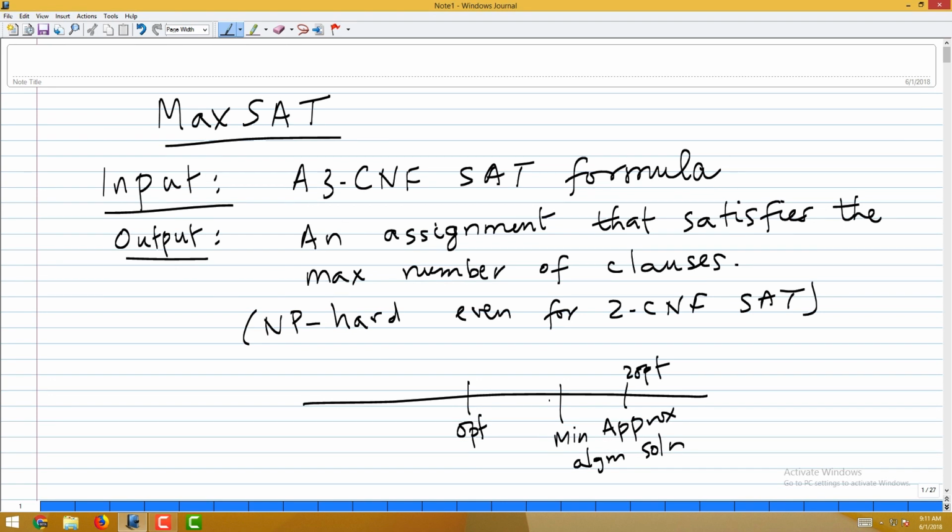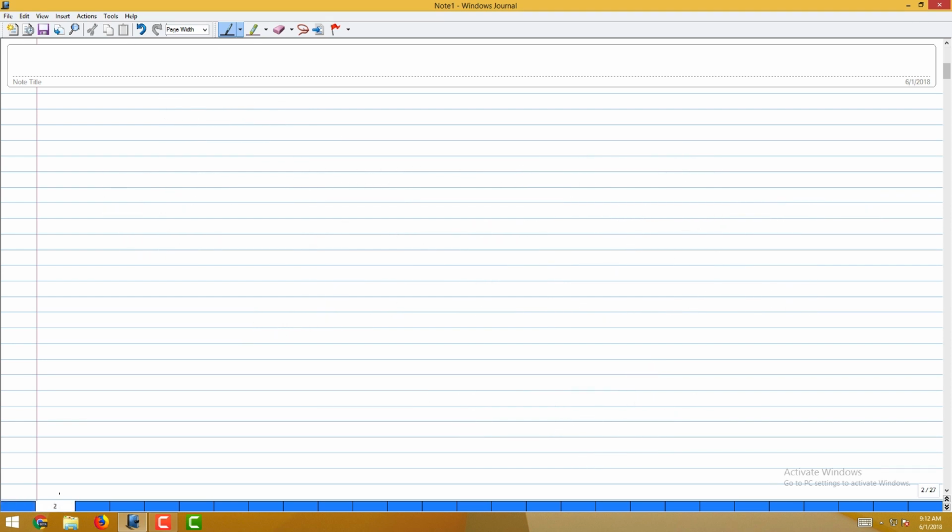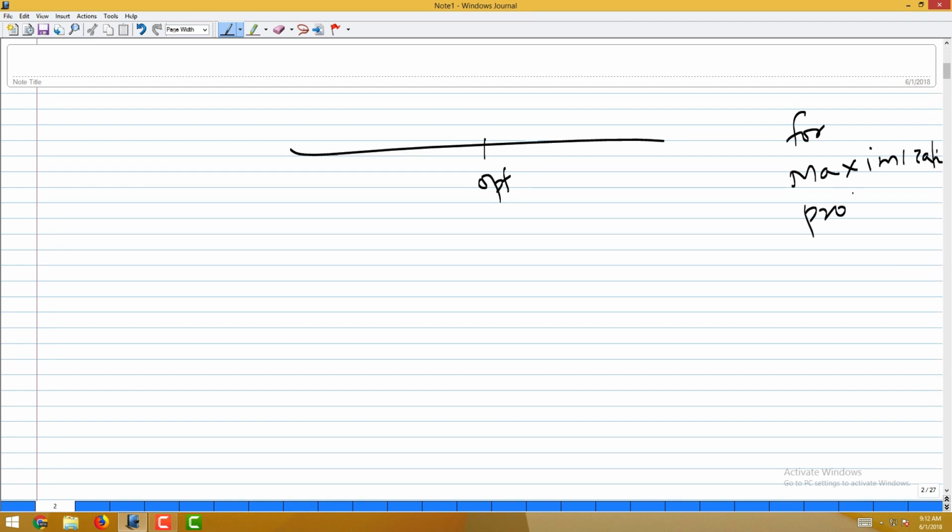Those were the kinds of arguments we had to analyze the quality of the solution. But if I want to talk about a maximization problem, if this is opt, the solution produced will be somewhere here, because it cannot be bigger than the opt.